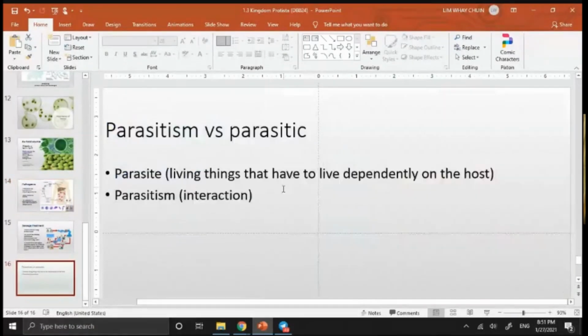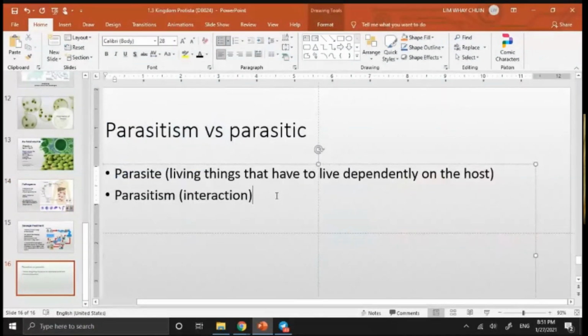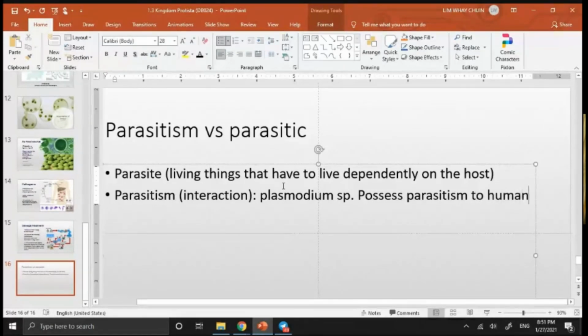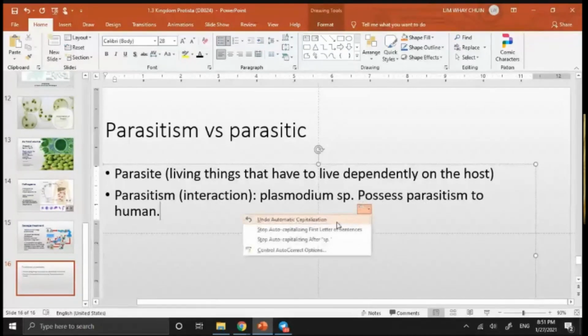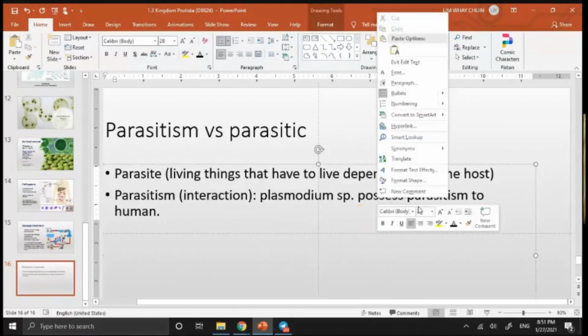Kamu nampak tak apa maksud dia? Hanya dari segi ayat sahaja.